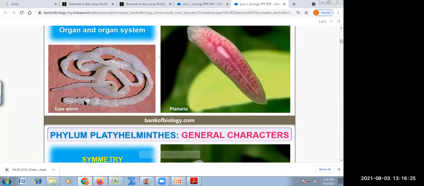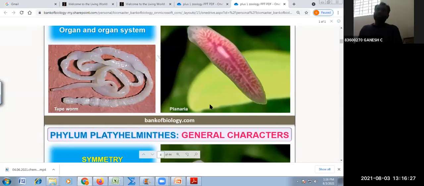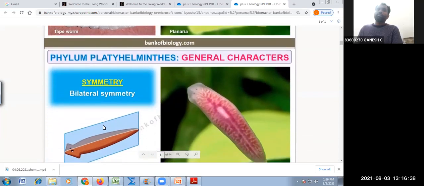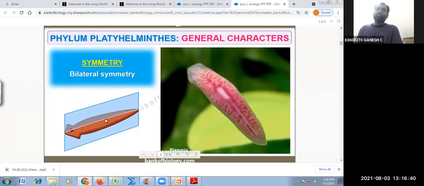Here, this is tapeworm and this is planaria. They have only one opening for the food. Therefore, is the digestive system complete or incomplete? Incomplete. The body symmetry is bilateral. The organism can be divided into two equal halves in only one plane.